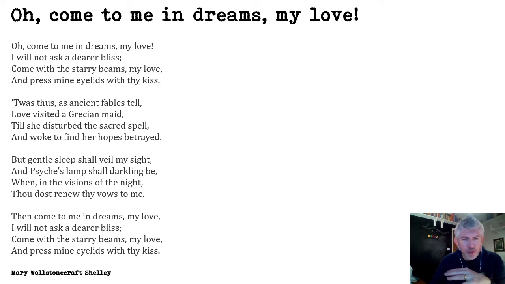And first, I just wanted to bring in this bit here. So I just put a box around this bit here because there's some references in here that are pretty tricky to understand. Now, I've done quite a bit of research on this poem, and this reference here, "Love visited a Grecian maid," there's nothing particularly clear that I'll be able to find on the internet about what that means.